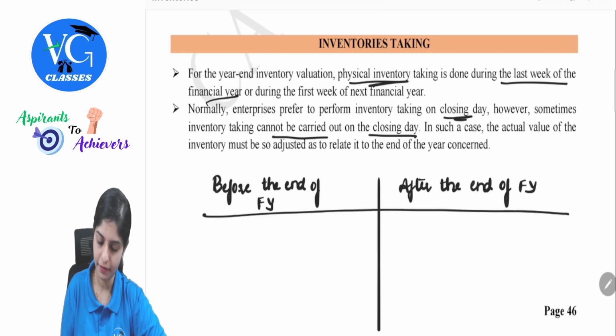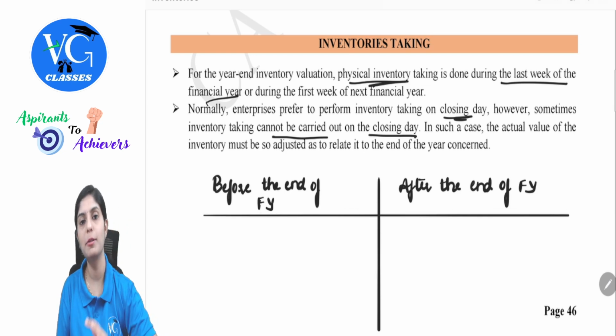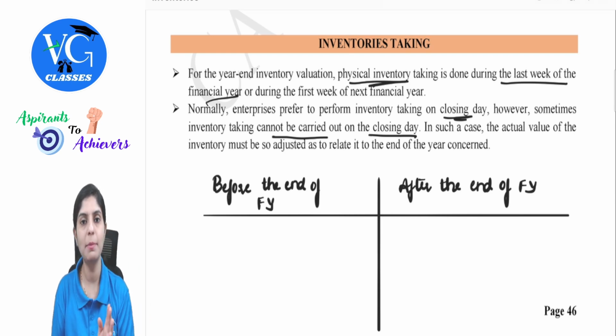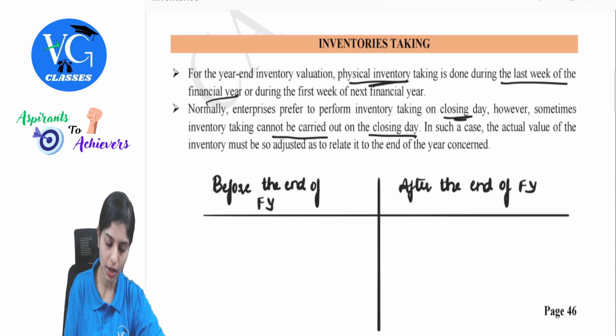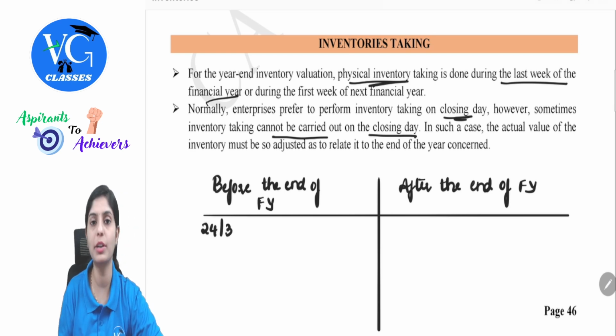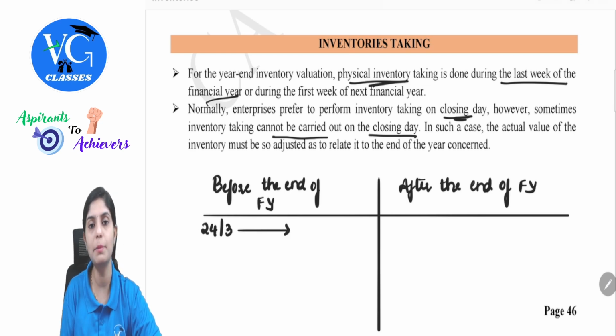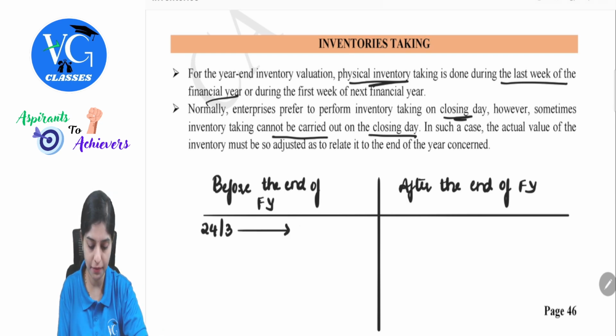Now, if we are counting the inventories before 31st of March, what is the objective here? Ultimately, we want the right value as on 31st March. Now, assume, for example, I am doing the inventory counting as on 24th March. So it becomes very important for me to consider all those transactions which happened between 24th March and 31st March.